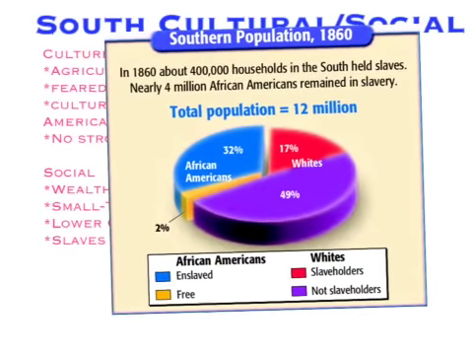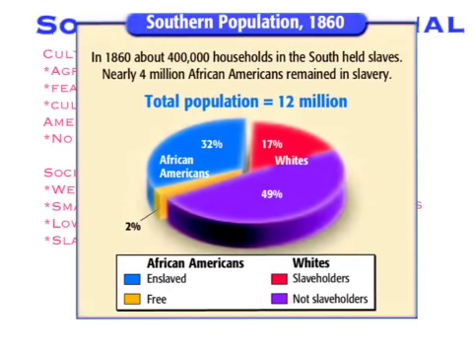This is a map of the Southern population in 1860. As you can see in this map, most of it was not white slave owners. The red is the slaveholders, and the blue is the African Americans, and only 2% was freed African Americans.